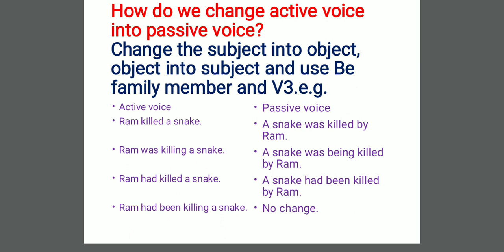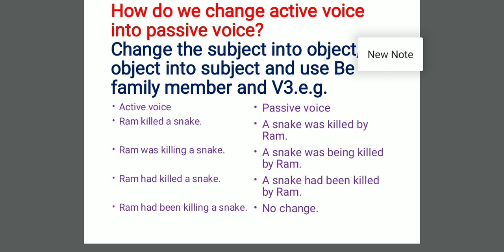Ram killed a snake. Here Ram is our subject, killed is our verb, snake is our object. Ram killed what? Ram killed a snake. We are getting the answer, so we are sure that this verb is a transitive verb and we can change the voice of this verb. Then the next thing is to change the subject into object and object into subject. Our object is a snake. Let's change it into our subject now.